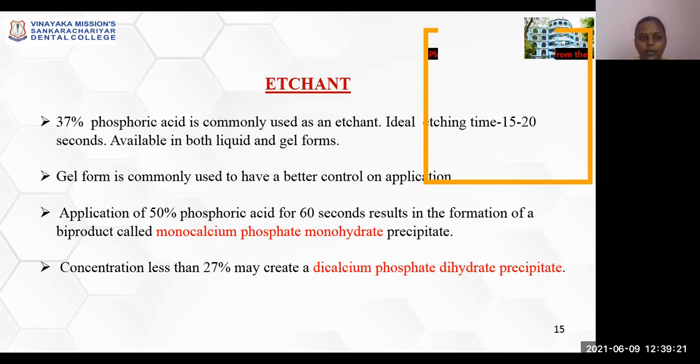Etchant. 37% phosphoric acid is the most commonly used etchant. The etching time ideally is found to be between 15 to 20 seconds. The etchant is available in both liquid and gel forms. Gel form is widely used to have better control and application. Application of an etchant of 50% phosphoric acid for 60 seconds results in the formation of a byproduct called monocalcium phosphate monohydrate precipitate. Concentration less than 27% may create a byproduct, dicalcium phosphate dihydrate precipitate.